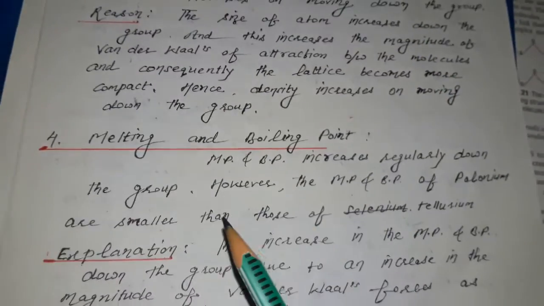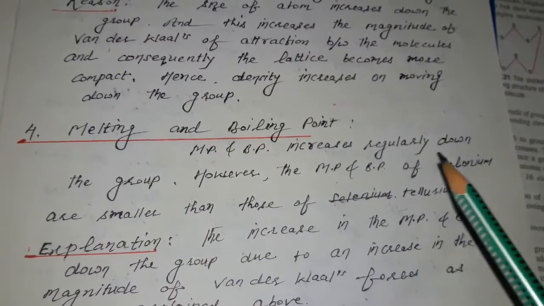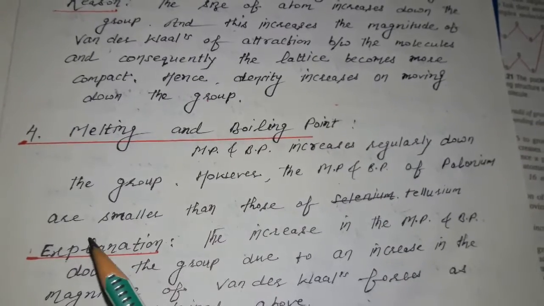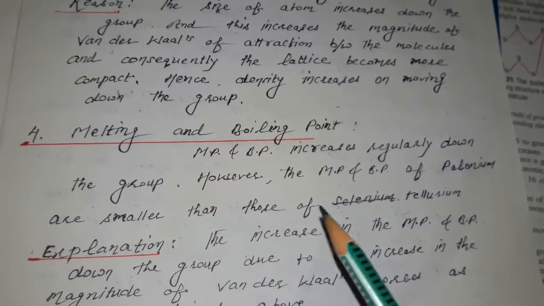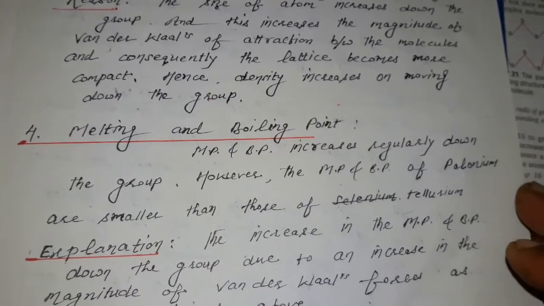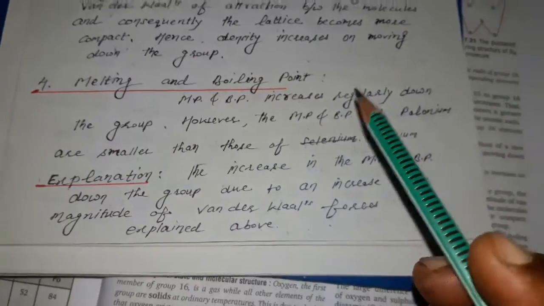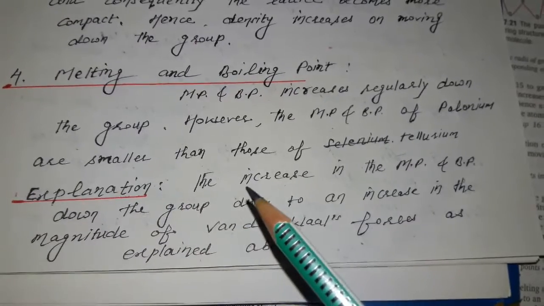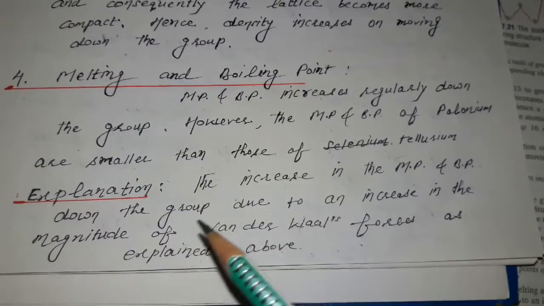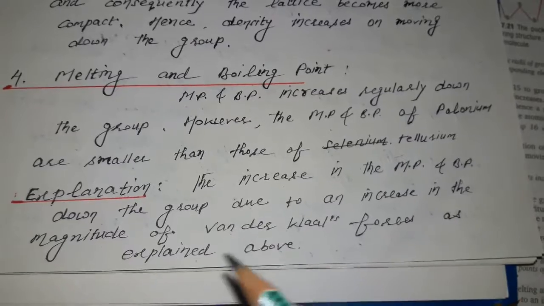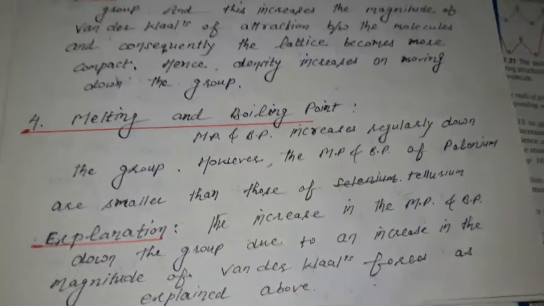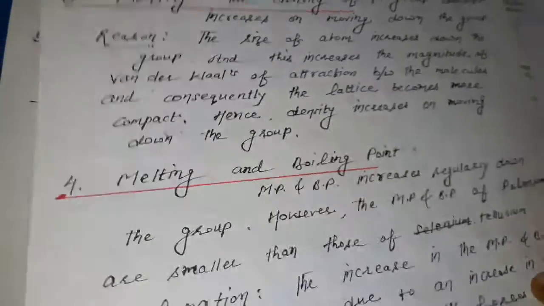Fourth is melting and boiling point. Melting and boiling points increase regularly down the group. However, the melting and boiling points of polonium are smaller than those of tellurium, the second last element of this group. The explanation for the increase in melting and boiling point down the group is the increase in the magnitude of van der Waals forces, as explained in the third point.